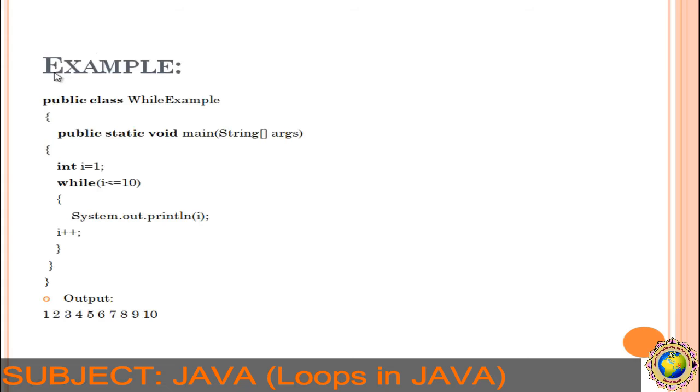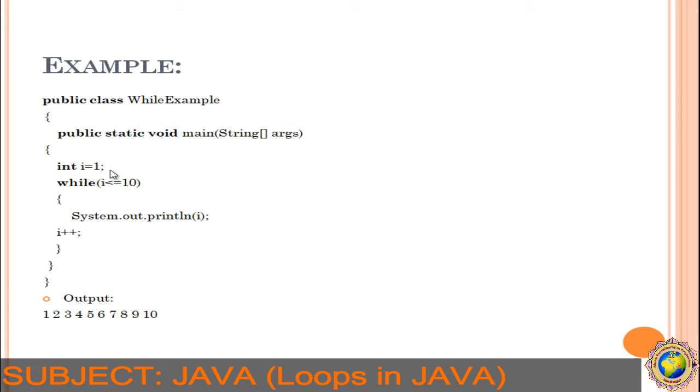Next, let's see the example. We have taken one class, WhileExample. See, that is the WhileExample. While is the keyword. If you write only while as the class name, it will give an error. But we have used WhileExample, so that is a whole word and not an issue with the keyword. Okay. Next, public static void main, String args.